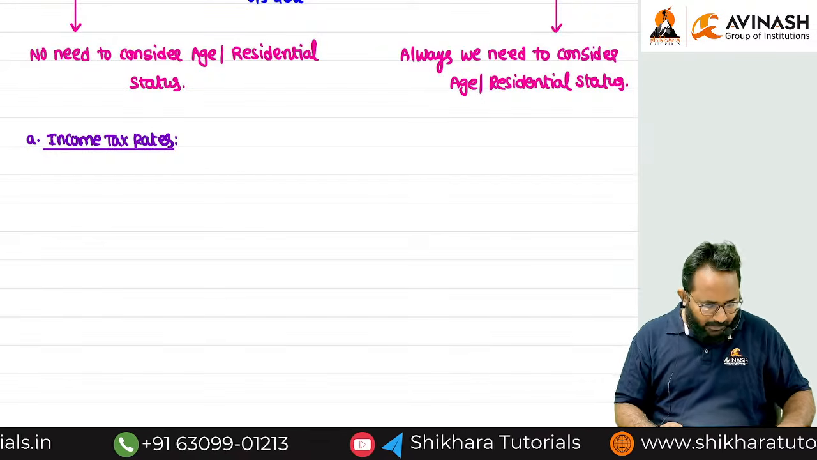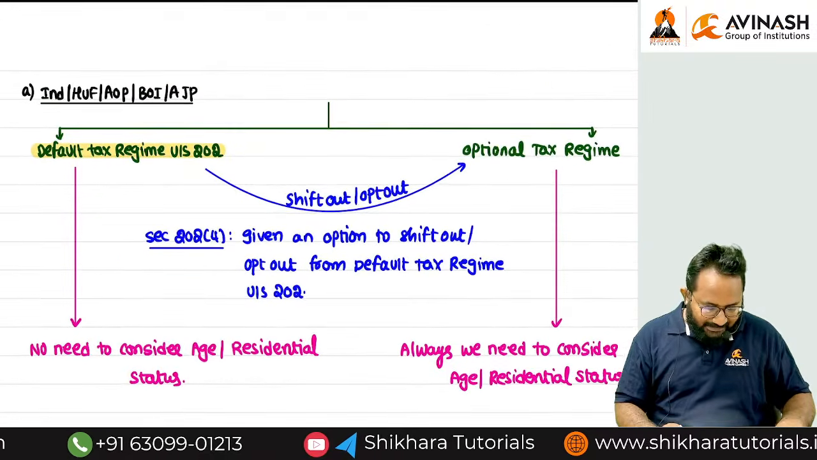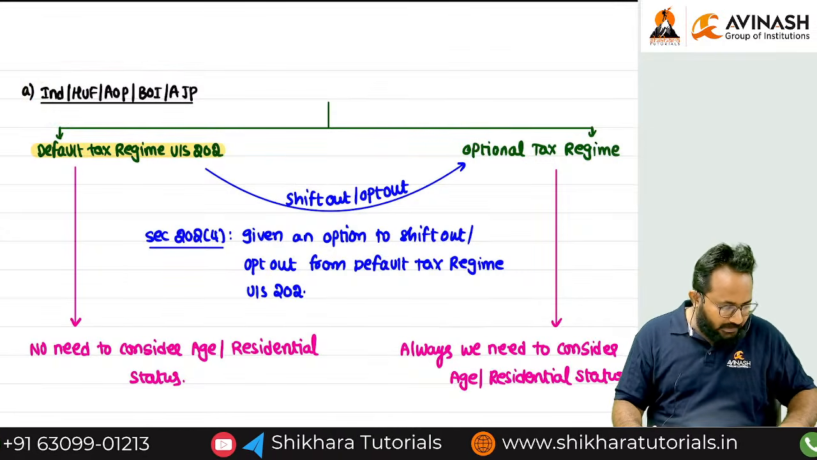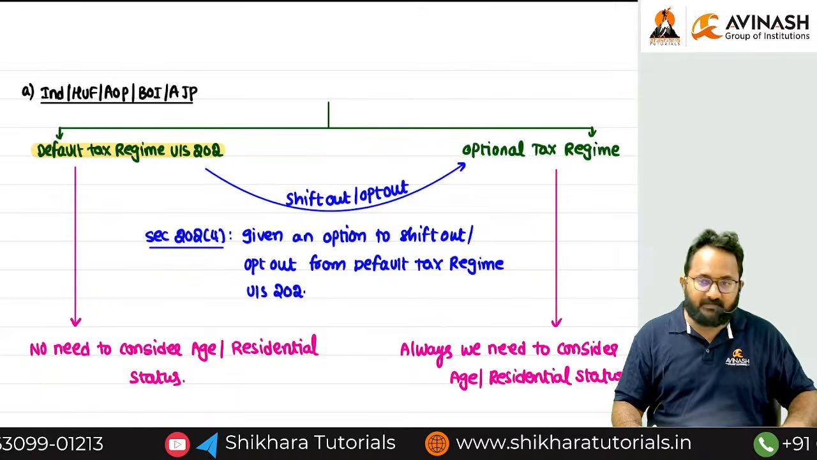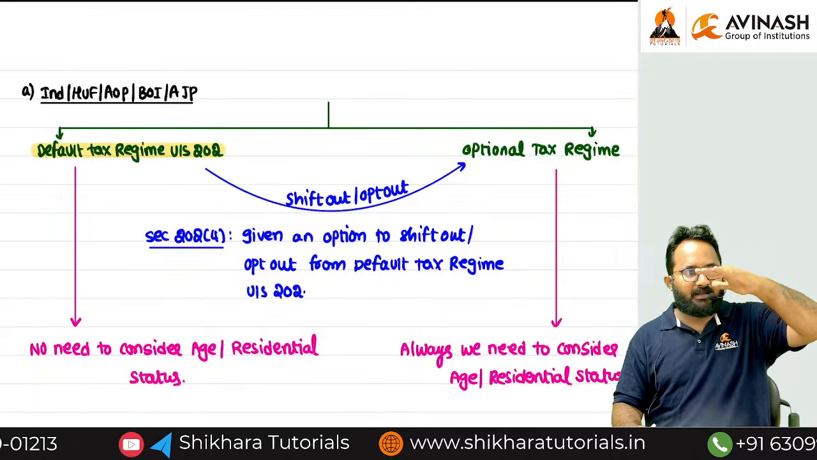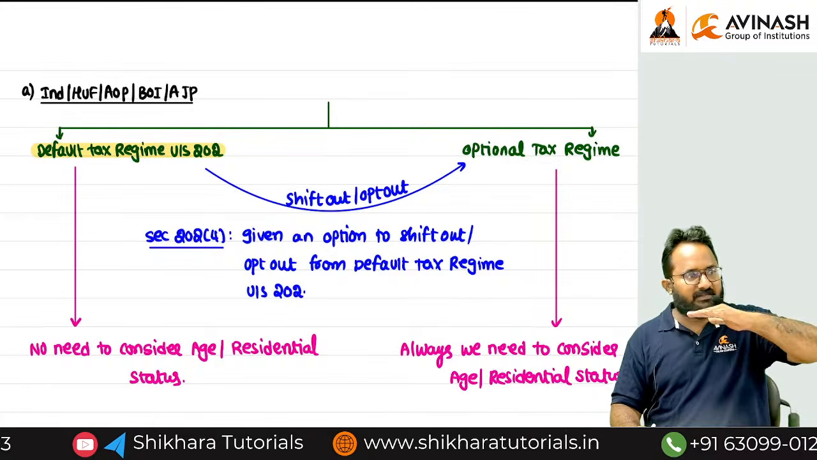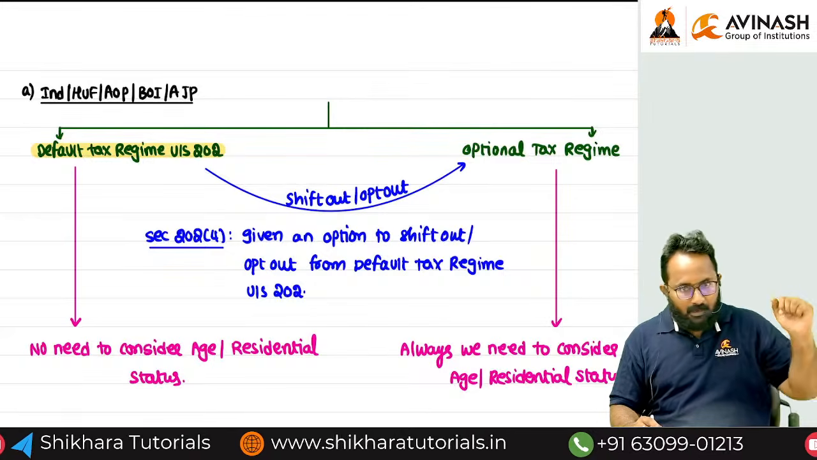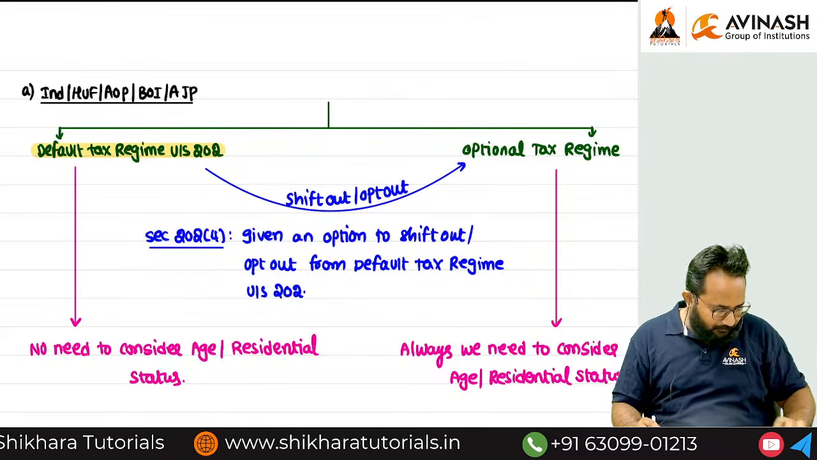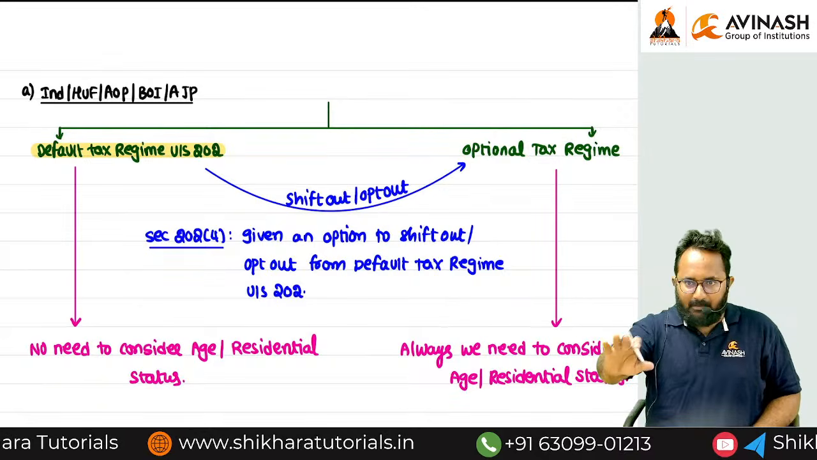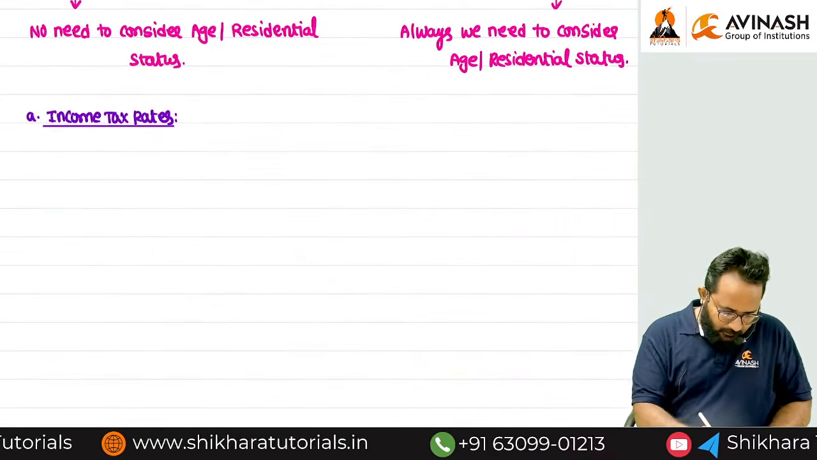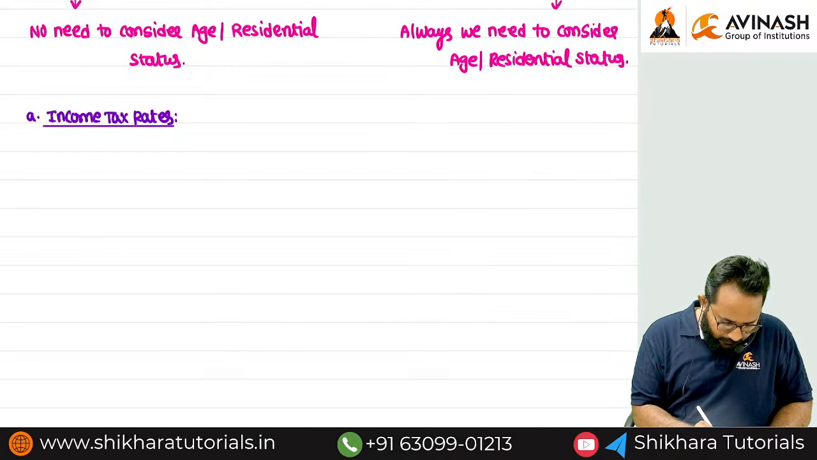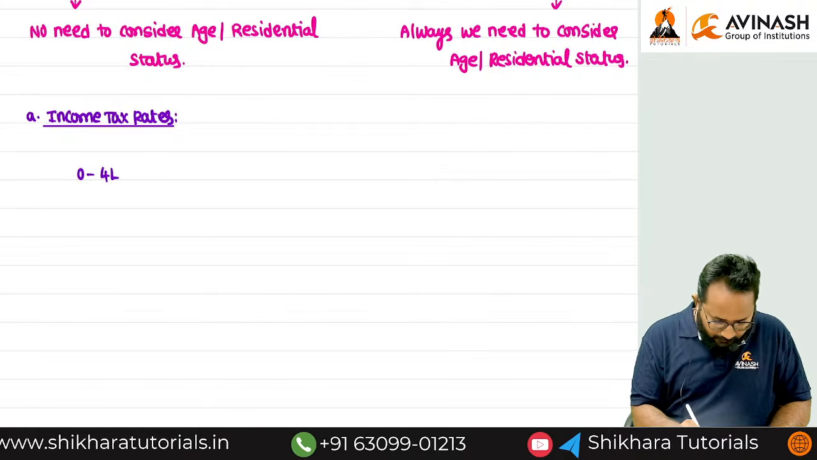Sir, while checking the tax rates for an individual, HUF, AOP, BOI, AJP, are we going to follow slab rates or a flat rate? Slab rate. That means as the level of income increases, we have to increase the tax rate. The first level, up to 4 lakh, what is the tax rate? Nil, because that amount is exempt. Along with me, please try to write it down. First, 0 to 4 lakh: nil, right?